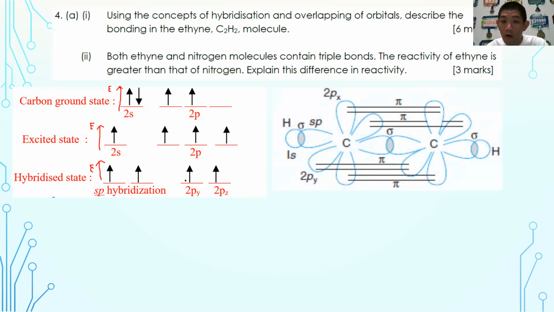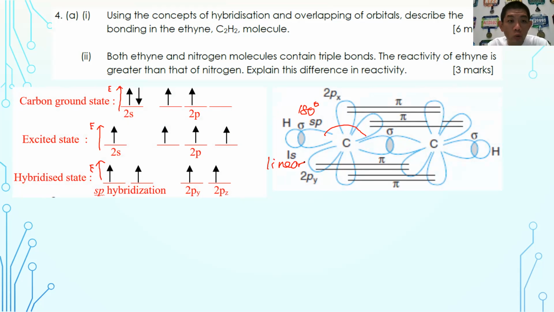Once you are able to explain carbon's ground state, excited state, and hybridized state, you draw the orbital overlapping diagram as I show you here. You have 1 sigma bond and 2 pi bonds in the triple bond, and then the hydrogen bonds are also sigma bonds. You should also try your best to label the angle, which here is 180 degrees. And what is the shape? This is the linear shape. Like I said, you don't care where the marks are located. Just do your best to explain as fully as you can. With that, that is for this question.